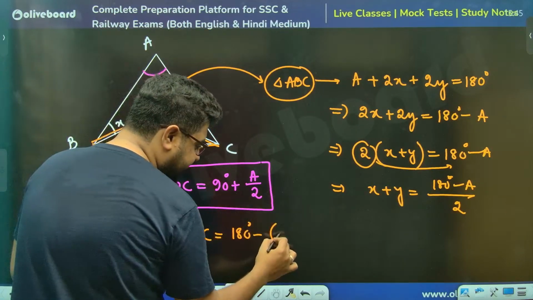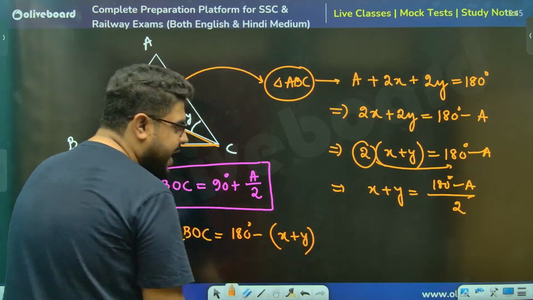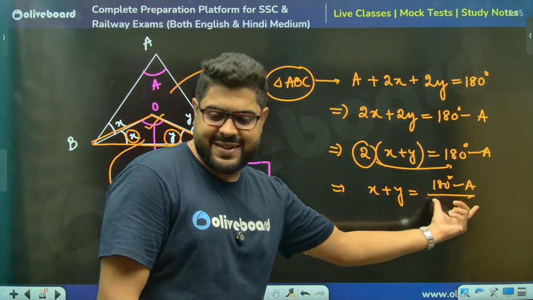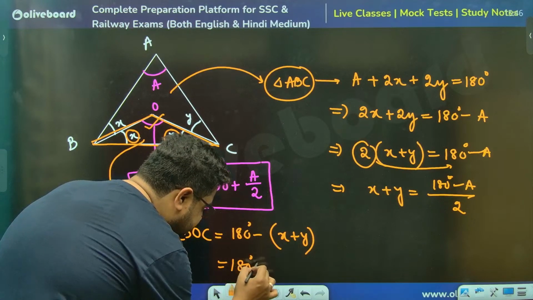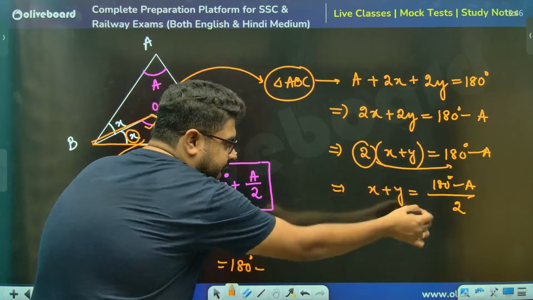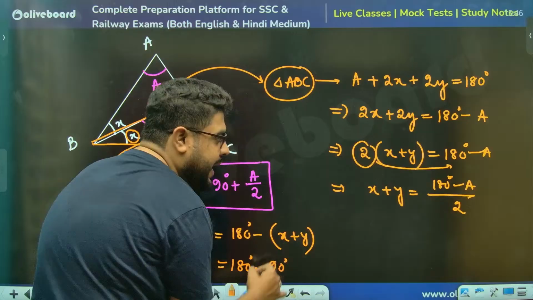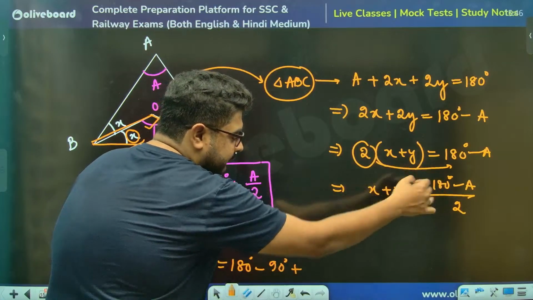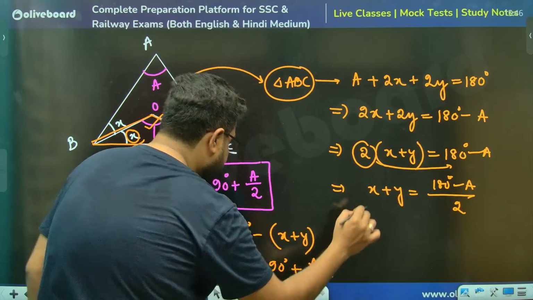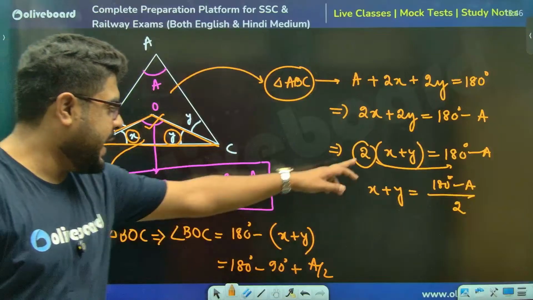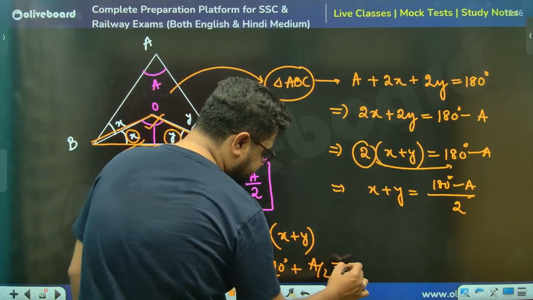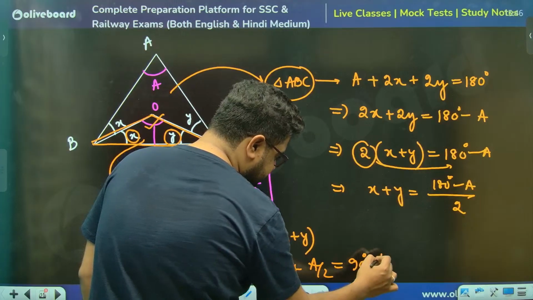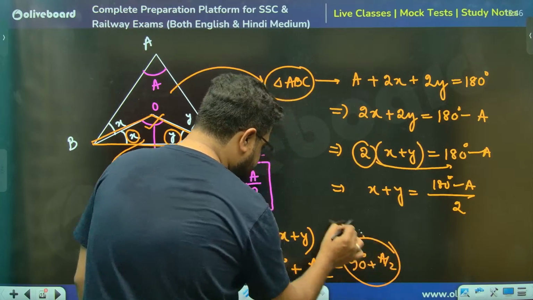So can I say minus x plus y? And x plus y is nothing but this. Put it down, sir. So 180 degree minus x plus y means 180 by 2, that is 90 degree, and minus minus plus A by 2, sir. Perfect, because A divided by 2. 180 minus 90 gives you 90 degree and plus A by 2, sir. You see how this proof comes.